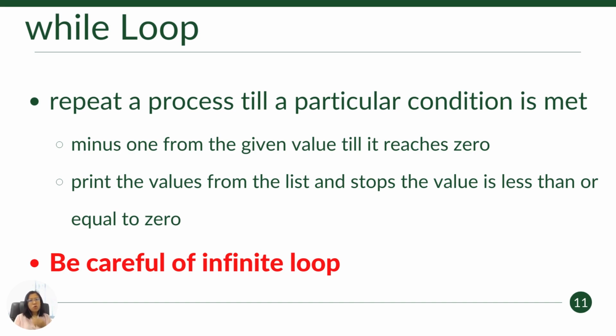For example, if I give you 10, I want you to count in the reverse order: 10, 9, 8, 7, 6. So what do we do? We minus 1 from the given value till it reaches 0. We don't know how many times we are going to do this, but we will repeat the process until it reaches 0.